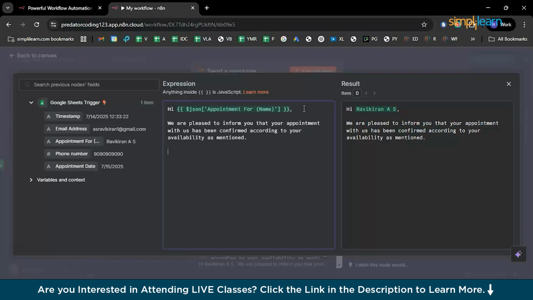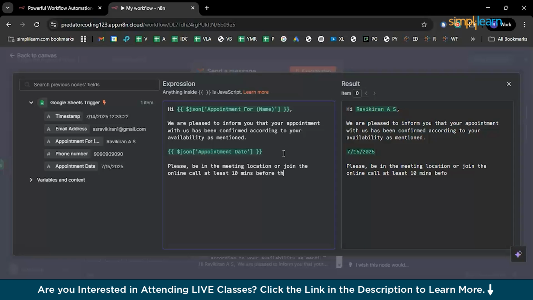Availability as mentioned. So the available date was the, not timestamp, appointment date, the last option. Drag and drop it there. And now enter to the new line. You can just have a small notification. Please be available at least 10 minutes before the appointment at the location, or if it is a Google call, then on the meeting link. And lastly, signing off with thanks for reaching out and regards, Simplilearn.